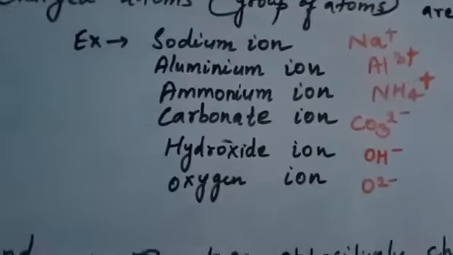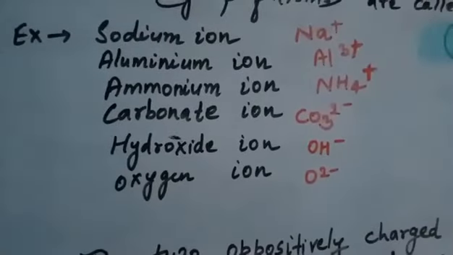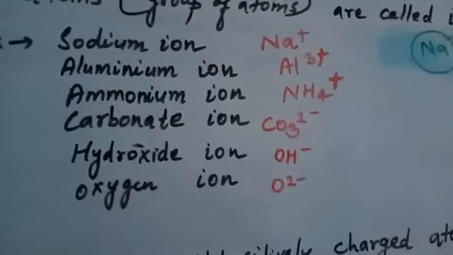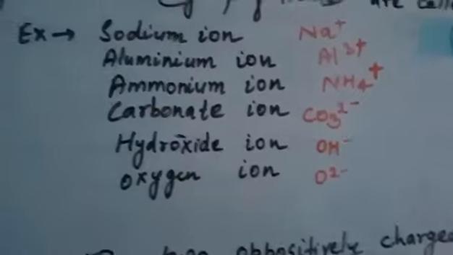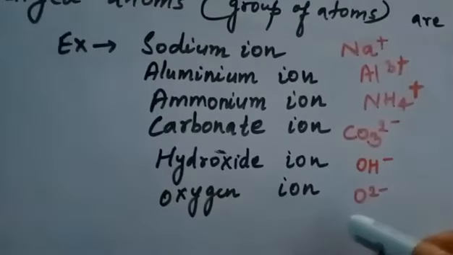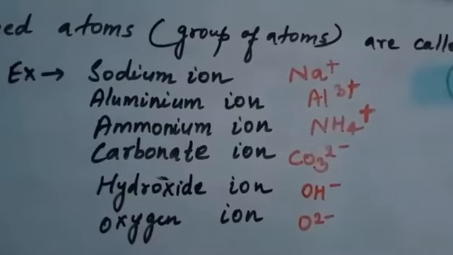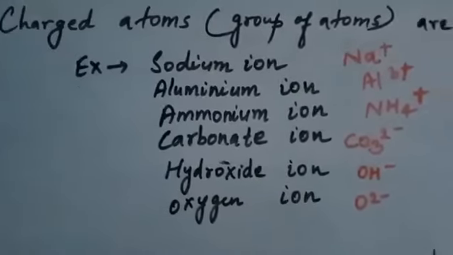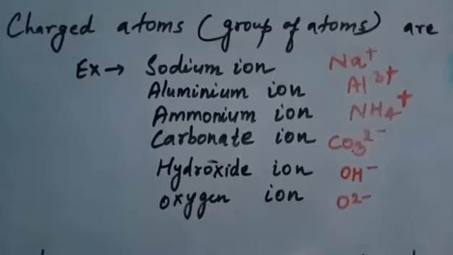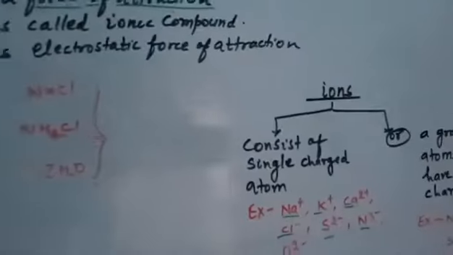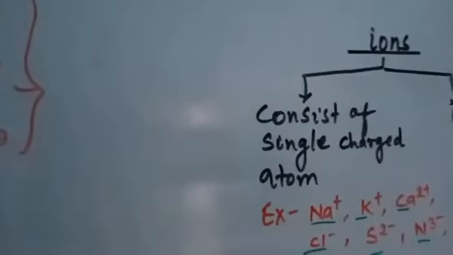Okay, then hydroxide ion. Hydroxide ion has one net negative charge on it, and it is also a group of atoms that has a net charge on it. Oxygen ion. So oxygen acquires 2 net negative charges on it. So these are some of the examples of ions. We can see separately also, as per the definition I told you, ions might be in the form of